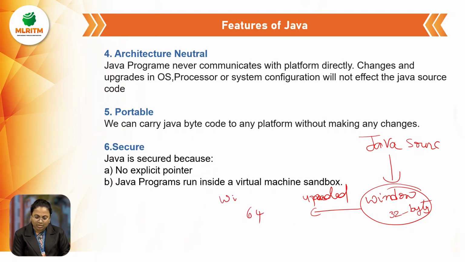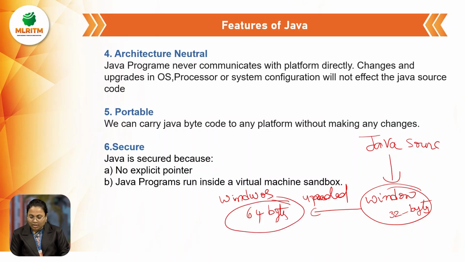Same operating system, let's say Windows only, but the configuration has changed from 32 bit to 64 bit, right? So now I can execute the bytecode of this Java program even in this 64 bit operating system, right? So the source code or the bytecode of this Java program does not depend on the architecture of the operating system. That's why we can say that Java is architecture neutral.